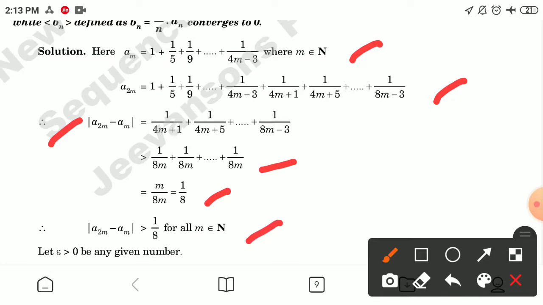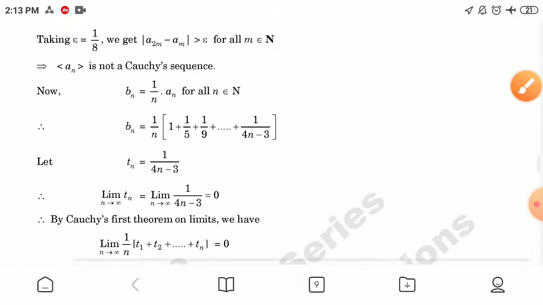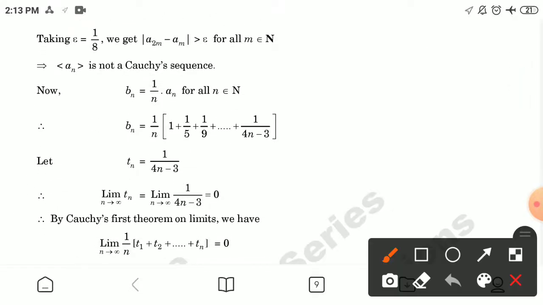Let epsilon greater than 0 be any given number. Taking epsilon equal to 1 by 8, we get |a2m − am| is greater than epsilon for all m belonging to N. So an is not a Cauchy sequence. But bn is 1 by n times an, so if we suppose that tn is equal to 1 by (4n minus 3), its limiting value is 0.